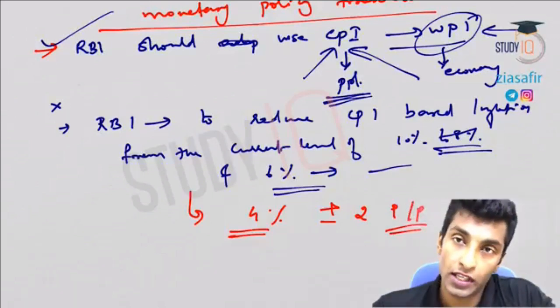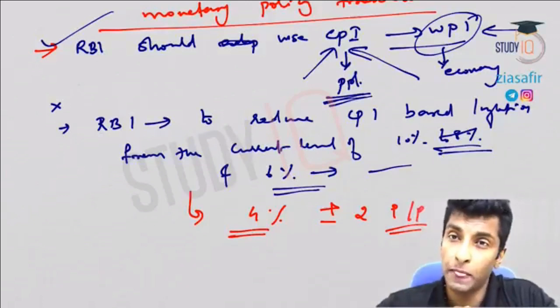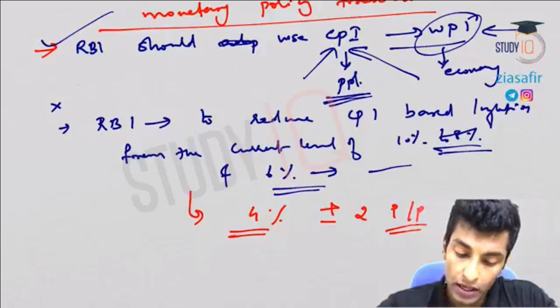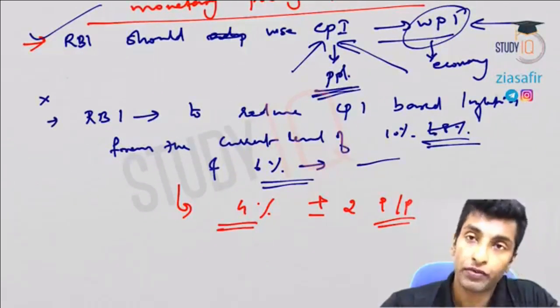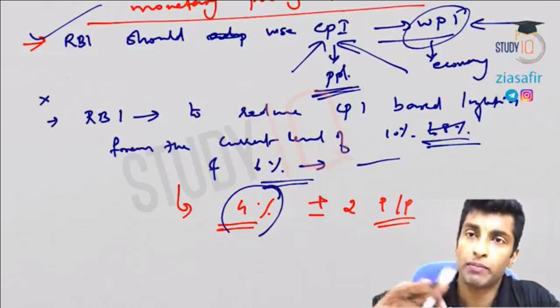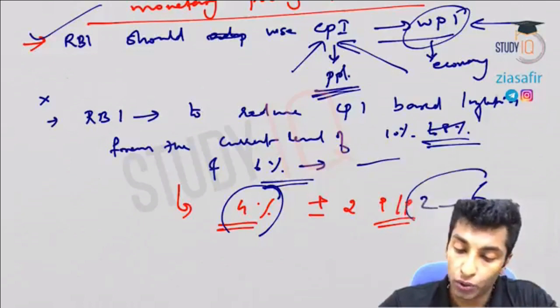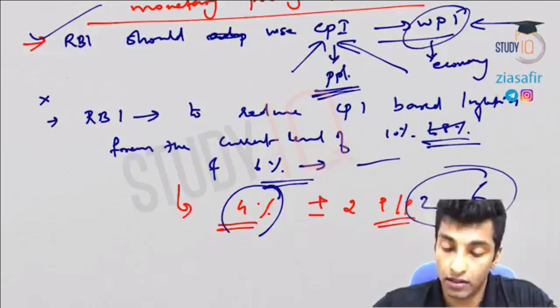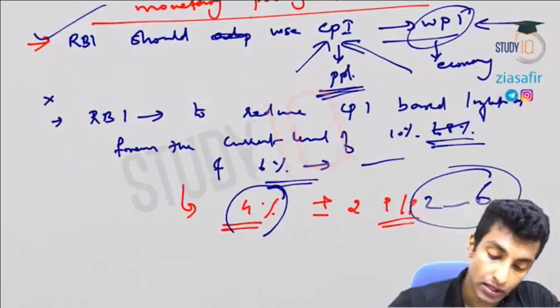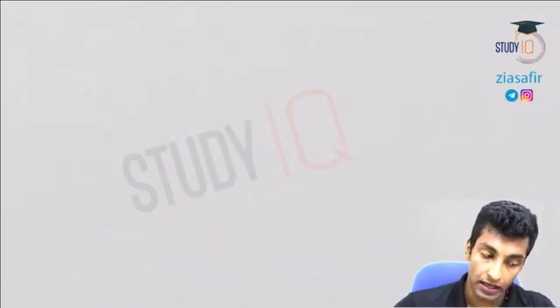The difference between percentage point, basis points, and percentage we have done clearly in the monetary policy chapter or monetary system chapter. So now what is the ideal rate of inflation? 4%. We have discussed this many times, 4%, but there is a band that it can go up to 6 and it can come down to 2. So maintain between this 2 to 6. Okay, so there is a band which is given by the MPC.